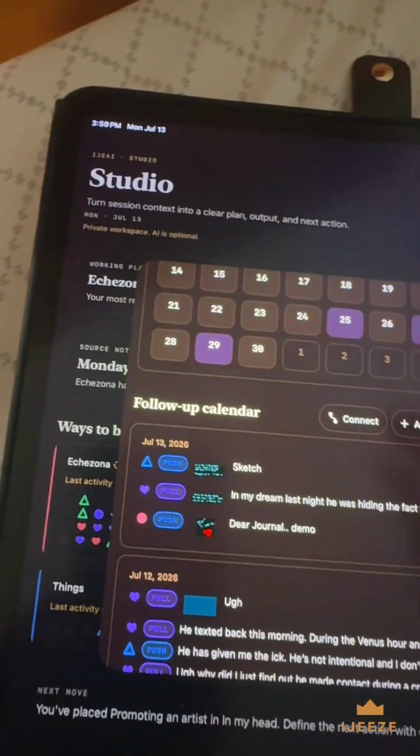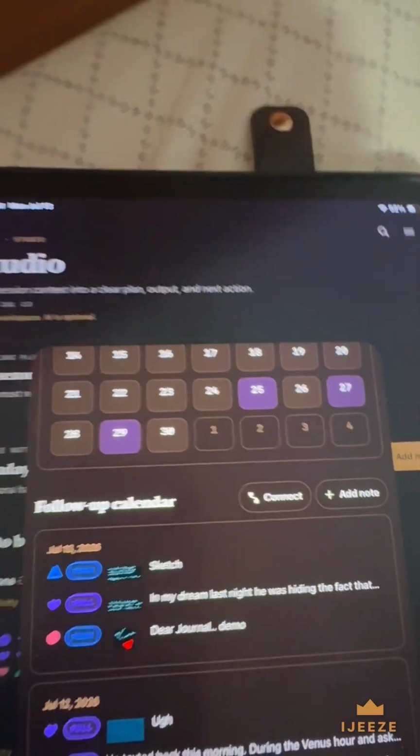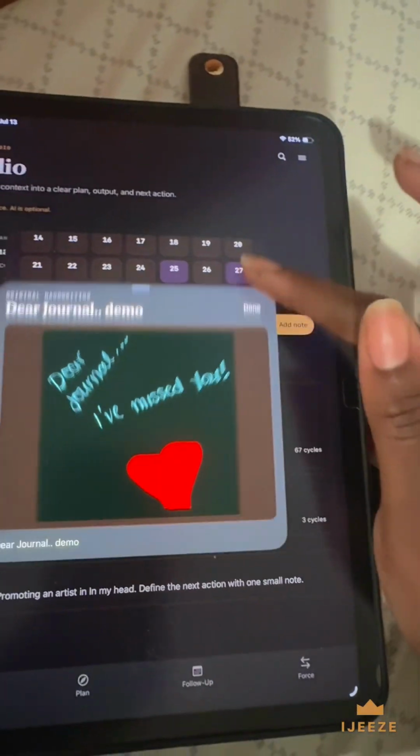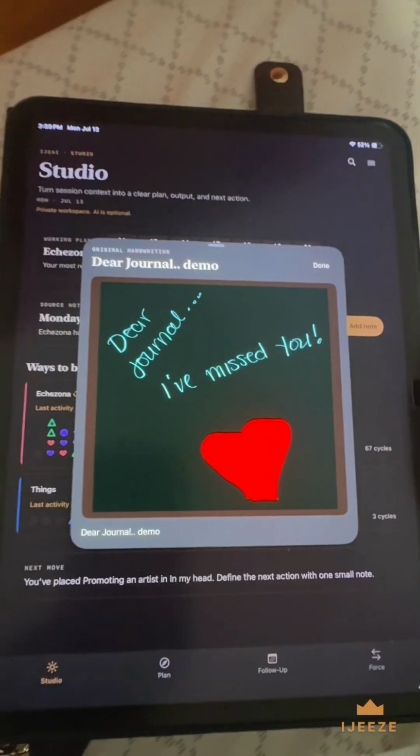Oh my gosh, this other stuff is personal information, so don't look at that. But anyway, you can always of course click on it if you want to see what you wrote, and blah blah blah.